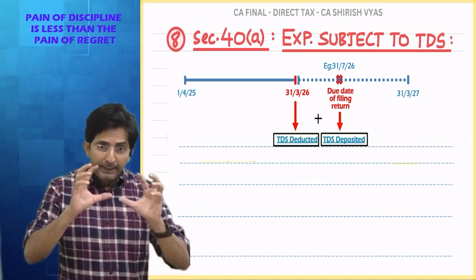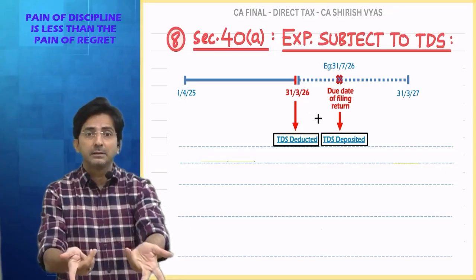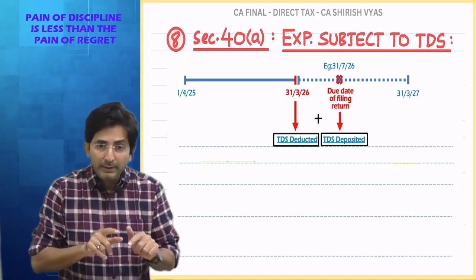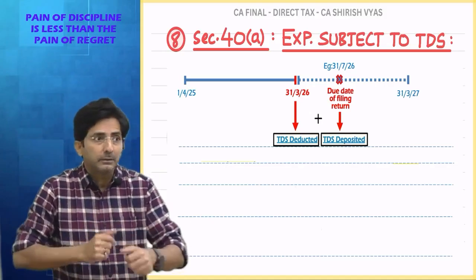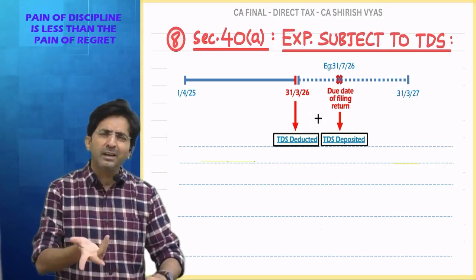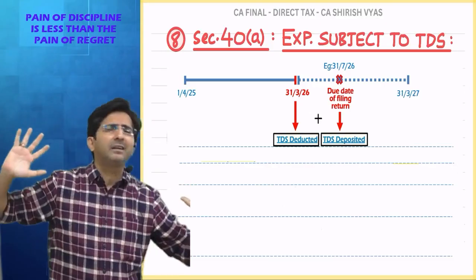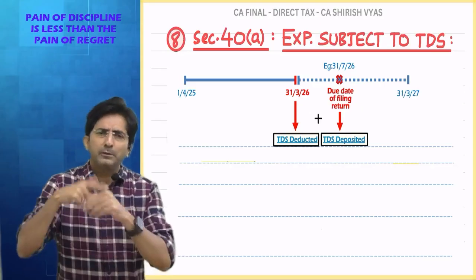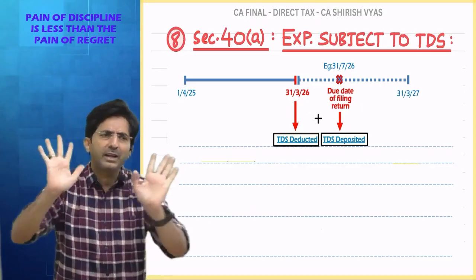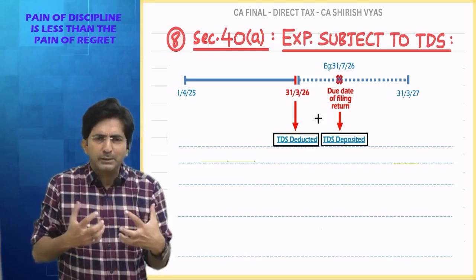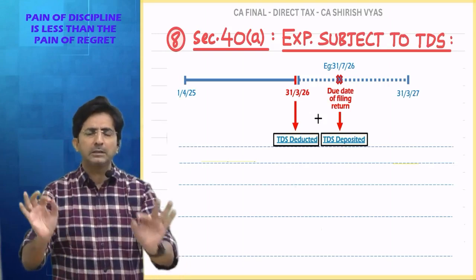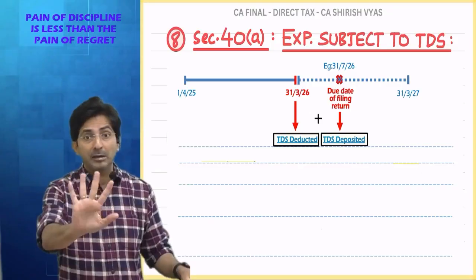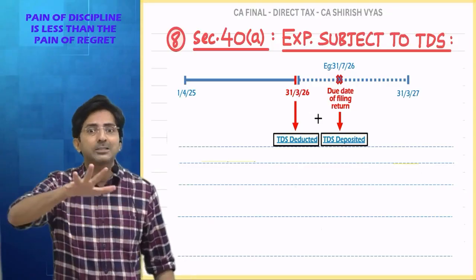But then that TDS payable liability you have to discharge by the due date of filing return. Here also the law is lenient. Actually, TDS liability you have to discharge by 7th of the next month. But here the government says it's okay. Anyways, we are talking about PGBP, na? And PGBP filing of return happens in July, October. So even by July or October, if you deposit the TDS, it's okay. Basically what I am trying to stress is that in PGBP, the law is lenient in the matter of TDS. The law is not saying it's okay, ignore TDS. The law is not like that. The law is strict in TDS, but not that strict.